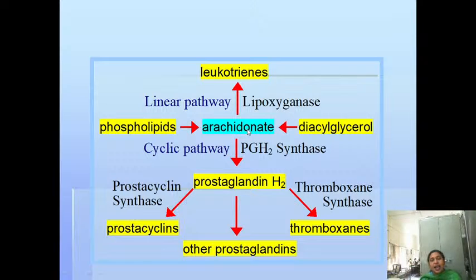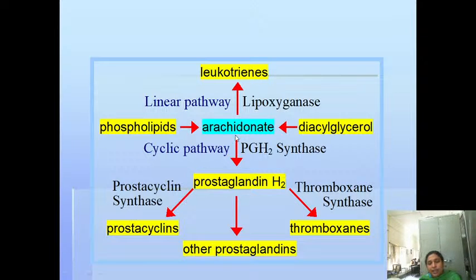So that means arachidonic acid is the precursor for the formation of eicosanoids, and this arachidonic acid is in turn derived from diacylglycerol or from phospholipids. Now this arachidonic acid may undergo the linear pathway catalyzed by the enzyme lipoxygenase. It may be converted to one of the eicosanoids, that is leukotriene.